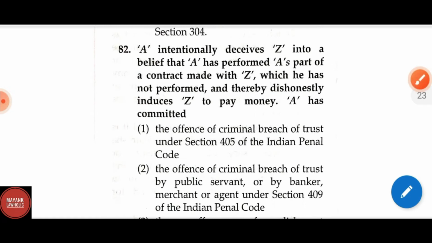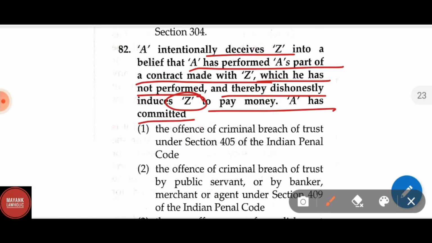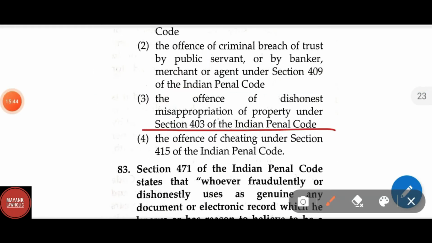Question number 82. A intentionally deceives Z into a belief that A has performed A's part of contract made with Z which he has not performed and thereby dishonestly induces Z to pay money. A has committed the offence of cheating under section 415 of the IPC.